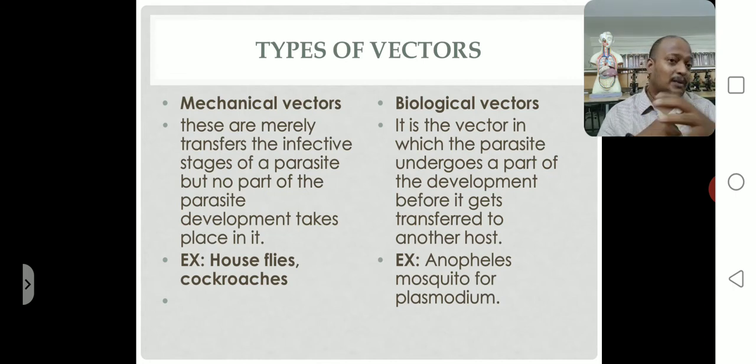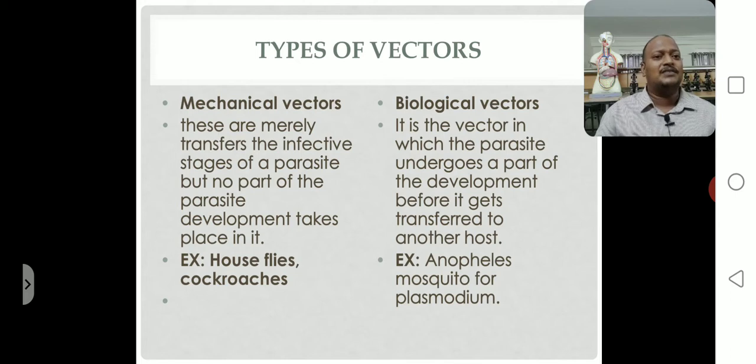So what about biological vectors? It is the vector in which the parasite undergoes a part of the development before it gets transferred to another host. In biological vectors, whenever the parasite spreads from one region to another, the parasite or pathogen exhibits some of its life cycle portion in the biological vector. Some of the life cycle process is exhibited in this vector, and that vector is called a biological vector.